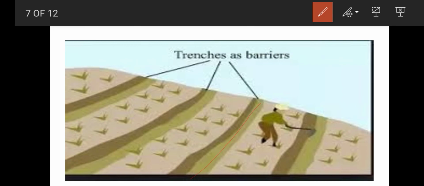See, the land is divided by different barriers, and between all the barriers the trenches are there, so that if any extra water is there, it will be stored in these trenches, and afterwards it is collected and used. So the trenches are made in front of the contours and are used to collect the water. This is the second method, contour barriers. It is built with stones, grass or soil, and the trenches are between the barriers so that they collect the water.